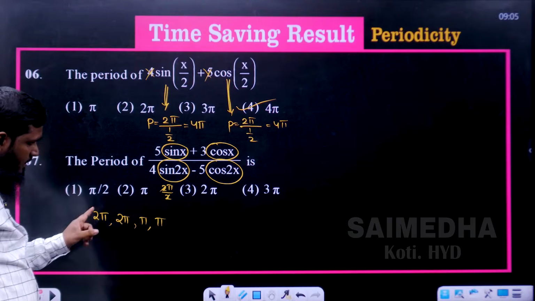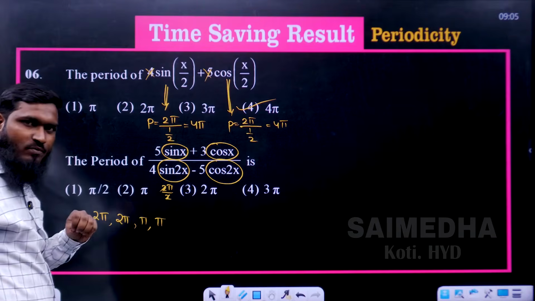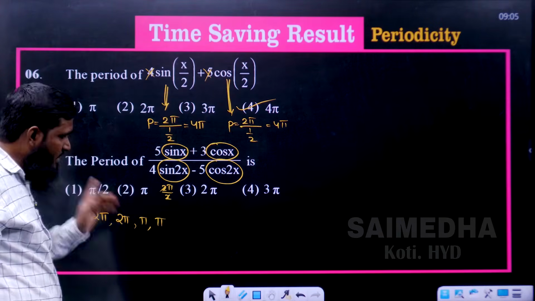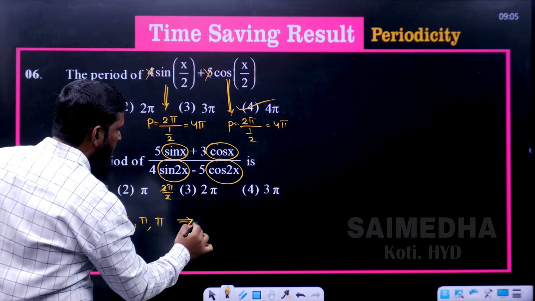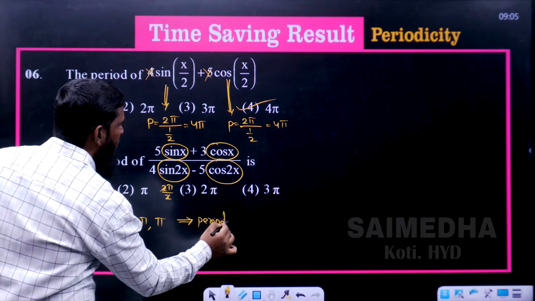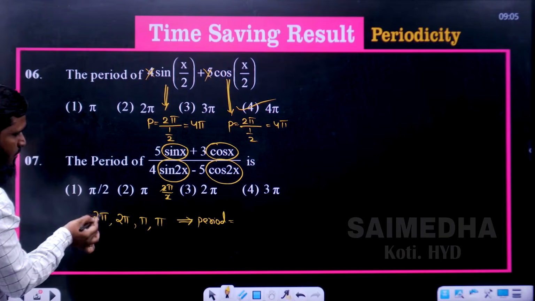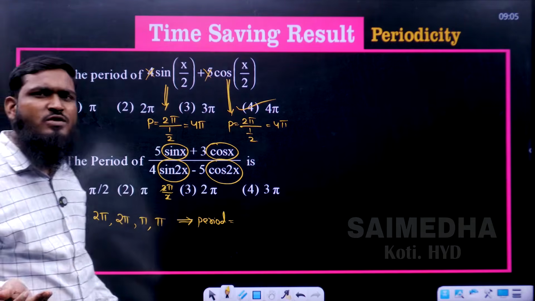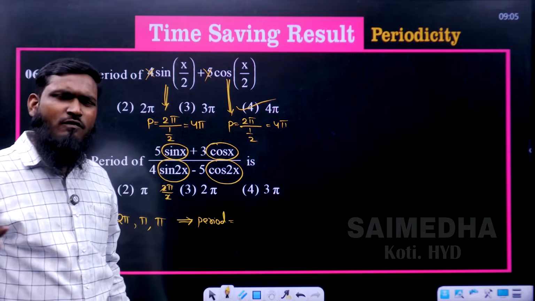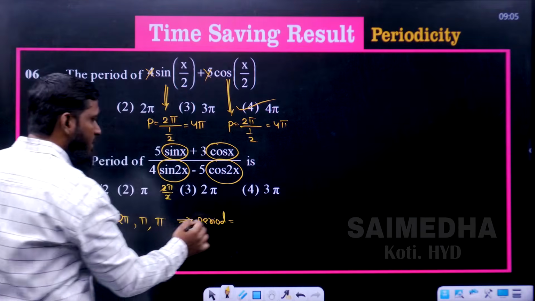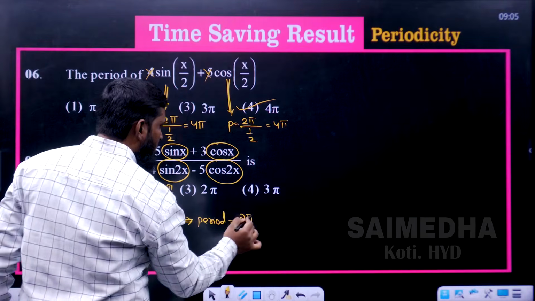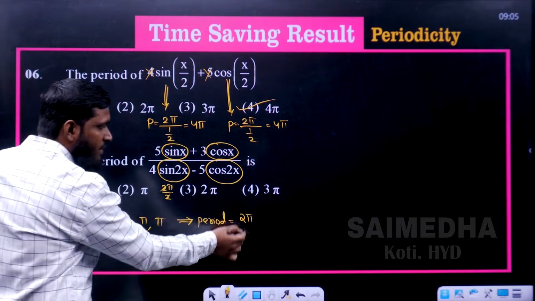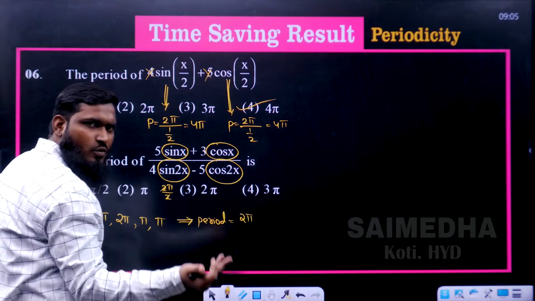Now you can observe all 4 are not same. Okay, if all 4 are same, then directly we can write the same answer. But it is different. Then what we have to do? Period is equal to LCM of the numerator. What is the LCM? 1, 1, 2, 2 means what is the LCM? 2 only. So we are writing this part as 2 pi. We are not having any denominator. No need to write. Means we can write 1 over there, by 1. 2 pi by 1 is equal to 2 pi only.